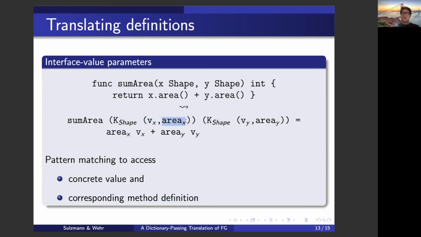And then we simply call the corresponding method definition with that specific value. So in this case, again, we're using pattern matching to access the concrete value and the corresponding method definition. And this leads then to a pretty efficient translation scheme that is a variant of the dictionary translation scheme.